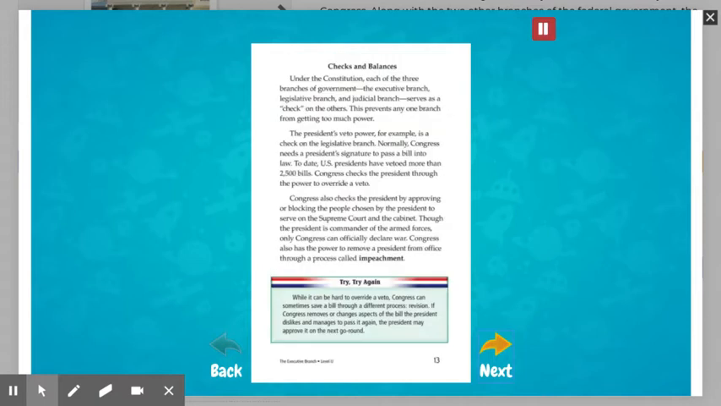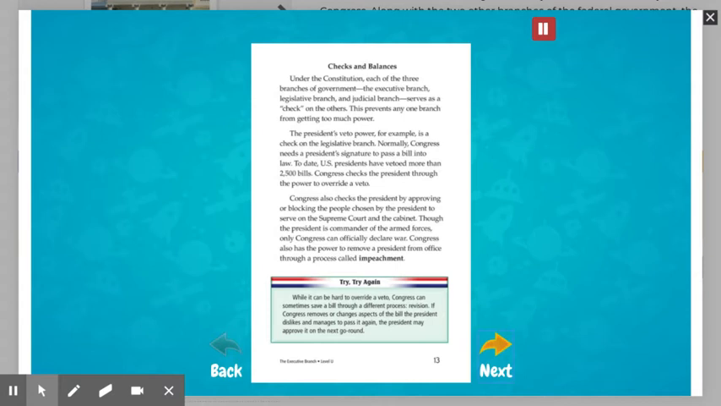Checks and balances. Under the Constitution, each of the 3 branches of government, the executive branch, legislative branch, and judicial branch, serves as a check on the others. This prevents any one branch from getting too much power. The President's veto power, for example, is a check on the legislative branch.